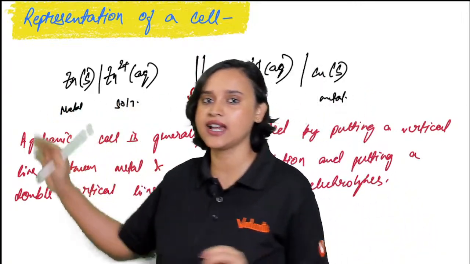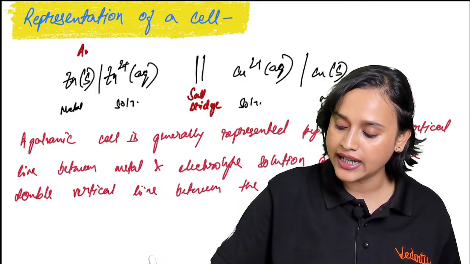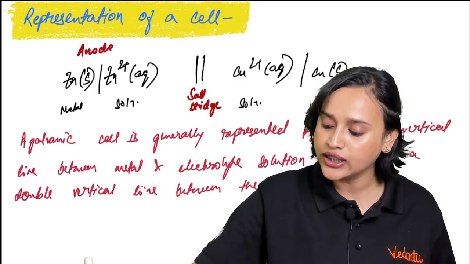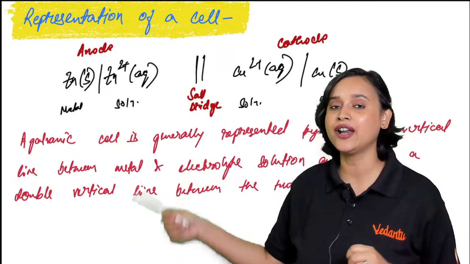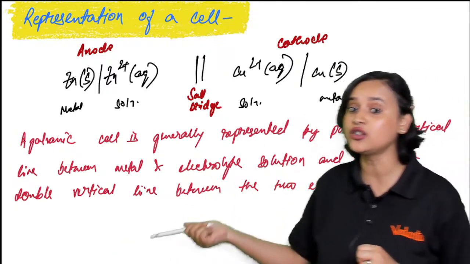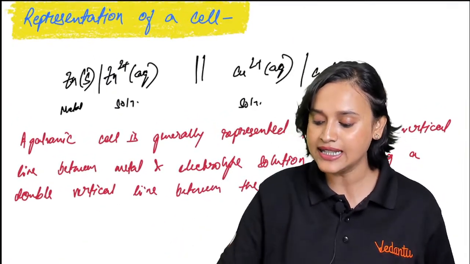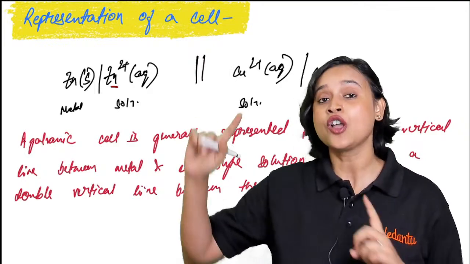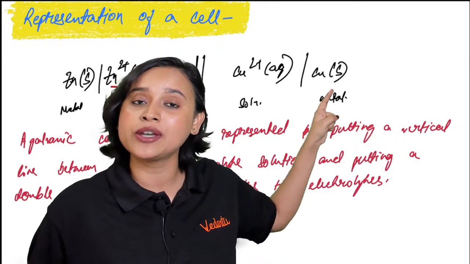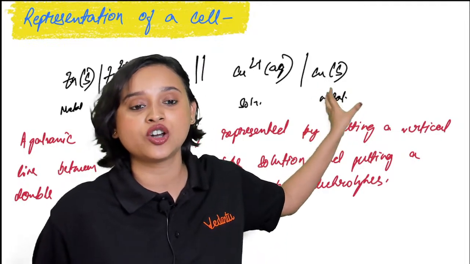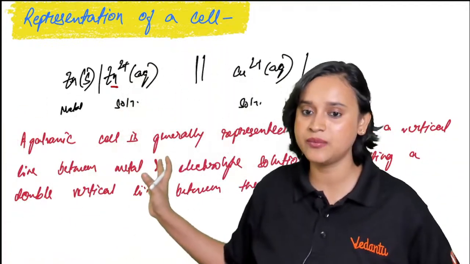Right now my right hand side, if I face it like this, then my left side. So on the left side, you will be writing the anode reaction. On the right side, you will be writing the cathode reaction. So in the anode, what was happening? Zinc was losing 2 electrons and forming Zn2+. That's exactly what we have written here. On the other side, copper was grabbing two electrons and forming copper solid. So that is what we are writing, everybody. And that's it. Simple, easy peasy.